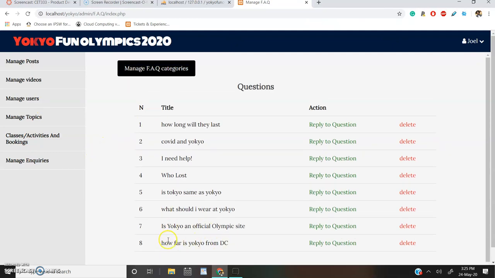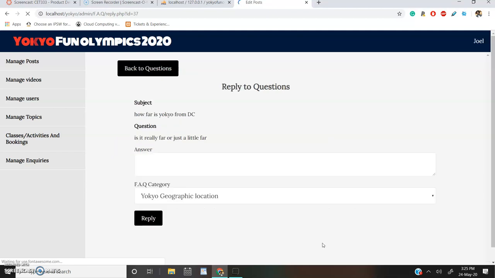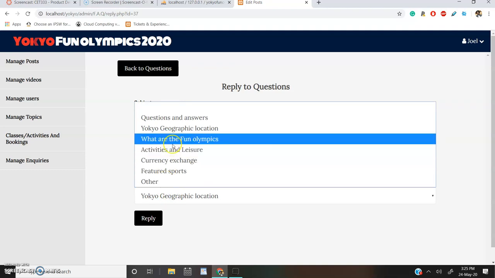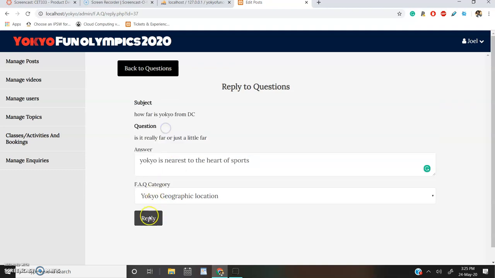And we can see how far is Yokyo from DC. And when we reply, it's really far. Yokyo is nearest to the heart of sports. And we will put it on the frequently asked category, let's say geography.